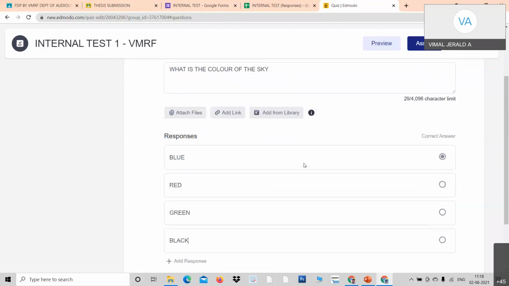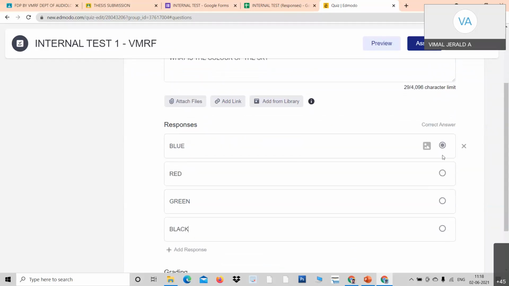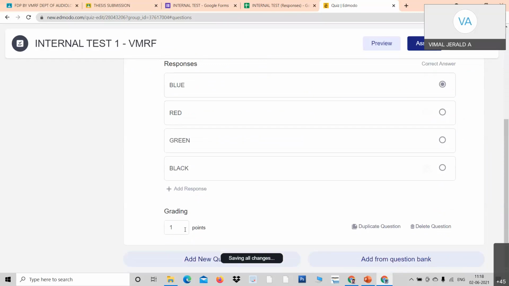See, look at here, you can click the correct answer. The correct answer is blue. So I have clicked. If your correct answer is different, you can either go for red or something like that. And the points, how many points you want to give? Is it 1 mark or 2 marks? You can give the points.